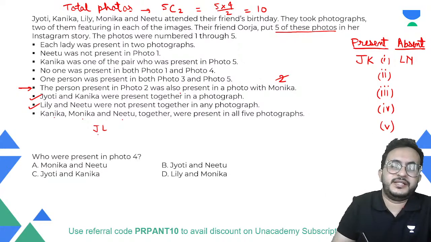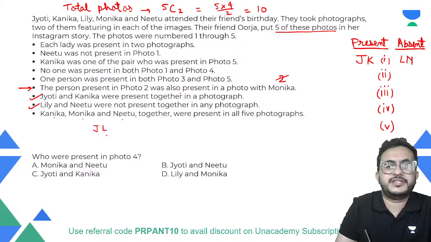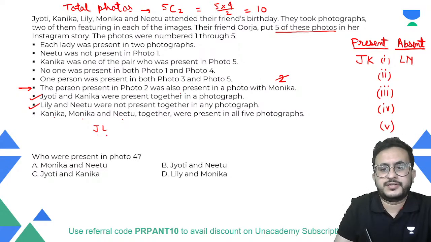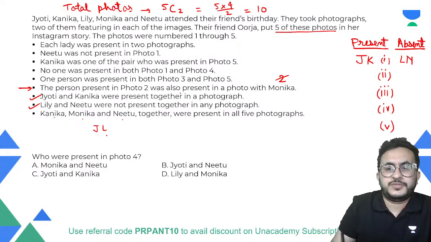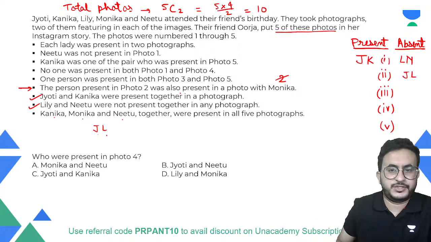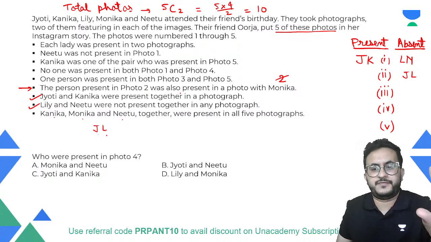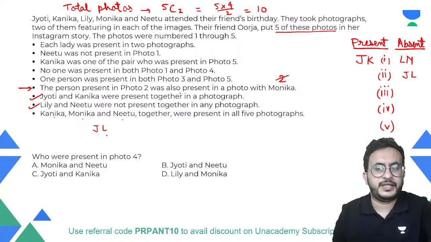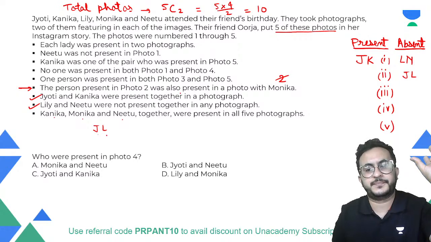If we say that J and L are present in a photograph, that means none of these is present, isn't it? So this means J and L are absent from the photographs together. J will come in two photos, L will also be present in two photographs, but they will not be present together.